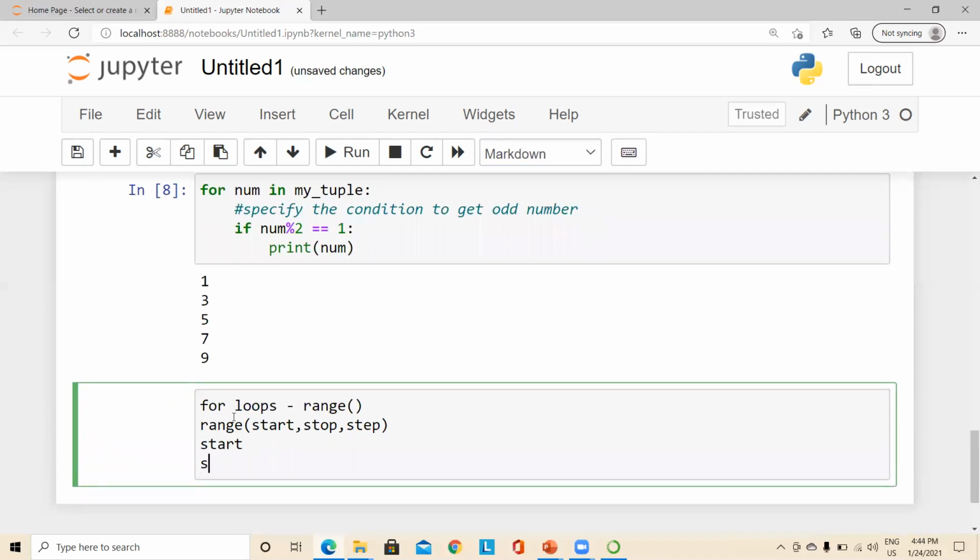So if not specified, the default value for start will be taken as 0, and the default value for step will be taken as 1, right? So both are defaults if not specified.